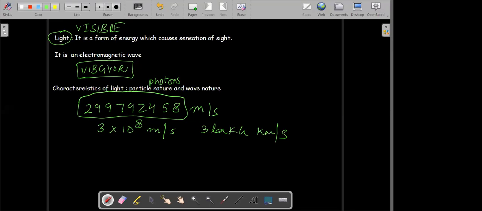Now, with the help of light, we are able to see different objects. How are we able to see objects? Our next topic is how can we see different objects?